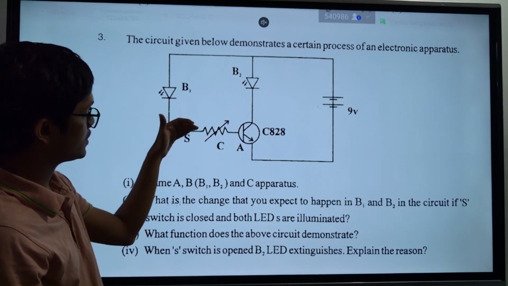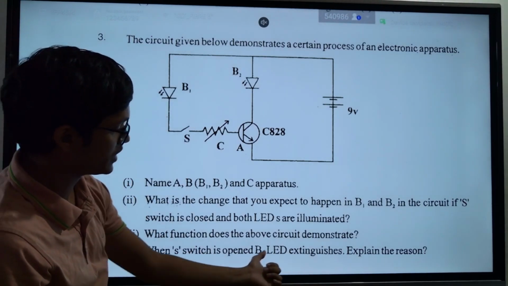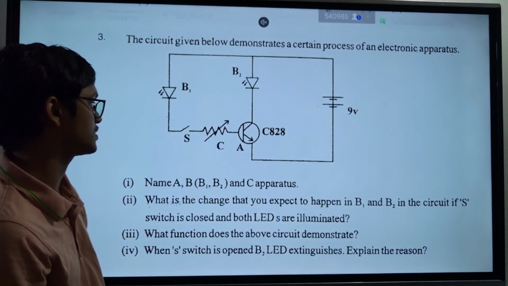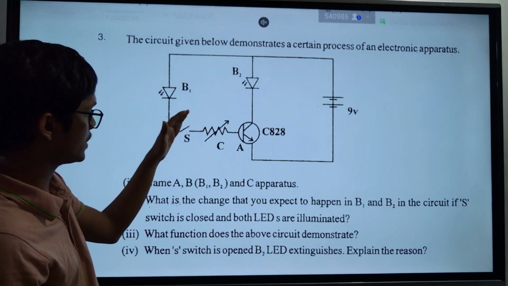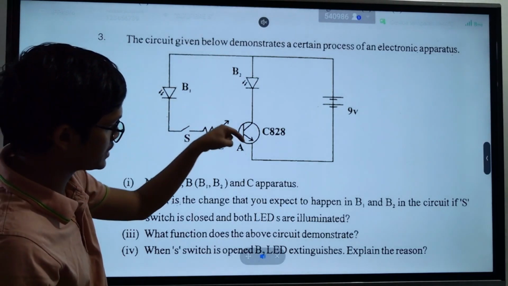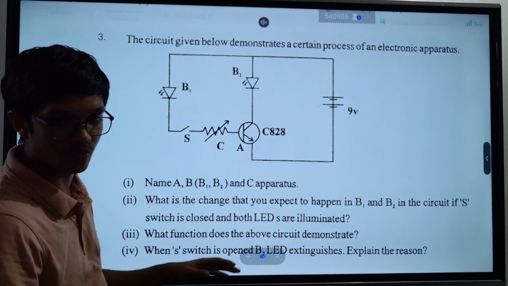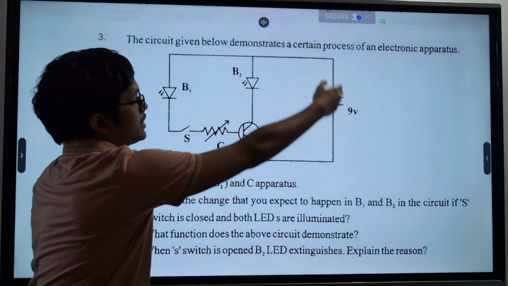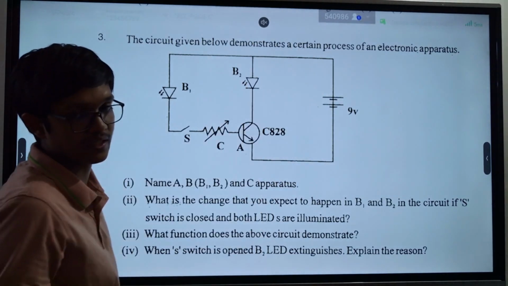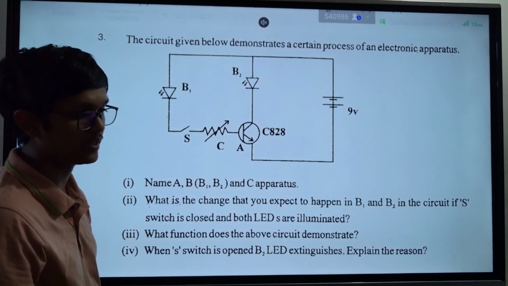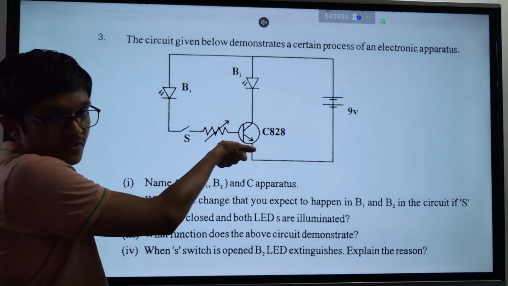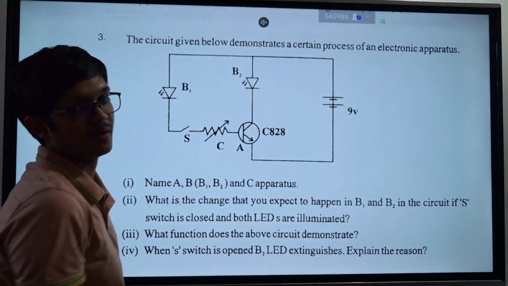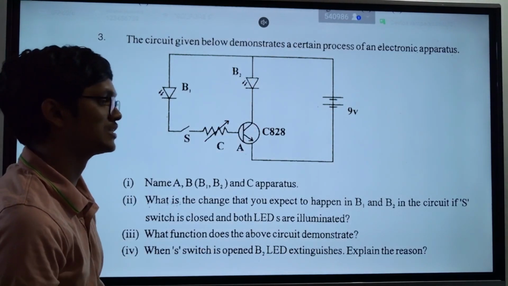Then they are telling that when the switch is open, the B2 LED extinguishes. Explain the reason. It's obvious. When you turn off this switch, the current going through the base emitter will become zero. When there is no current going in the base emitter, there will be no current in the collector emitter circuit. Why? That's how the transistor works, right? This is the tap. When you turn off the tap, there will be no water in the main pipeline. Transistors, that's how they work.